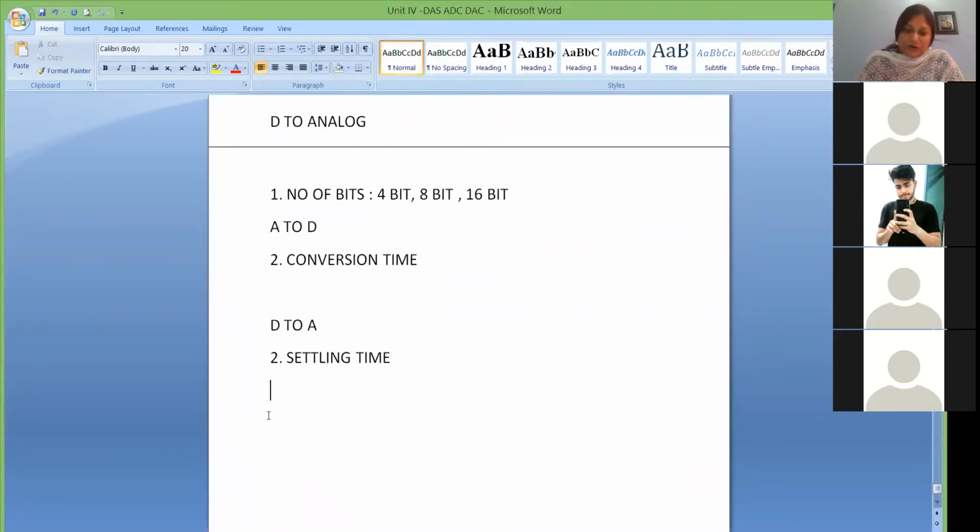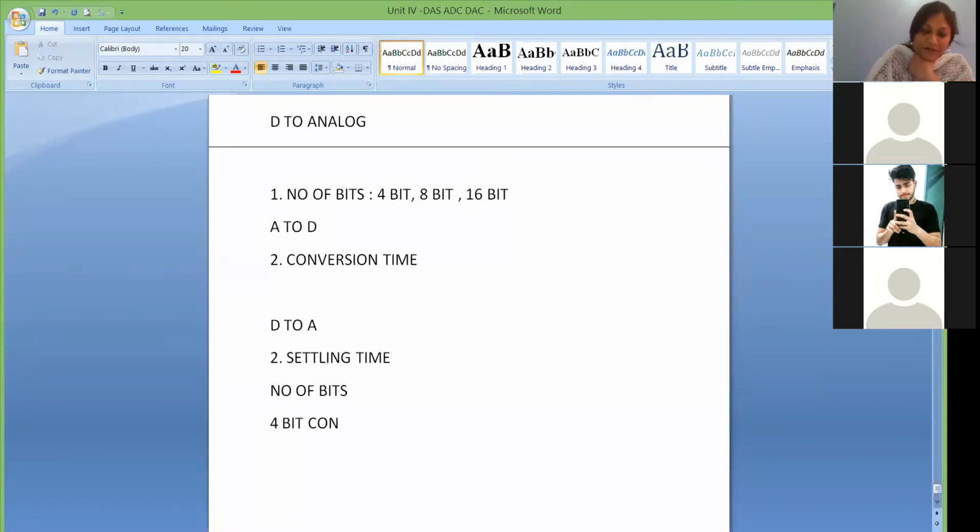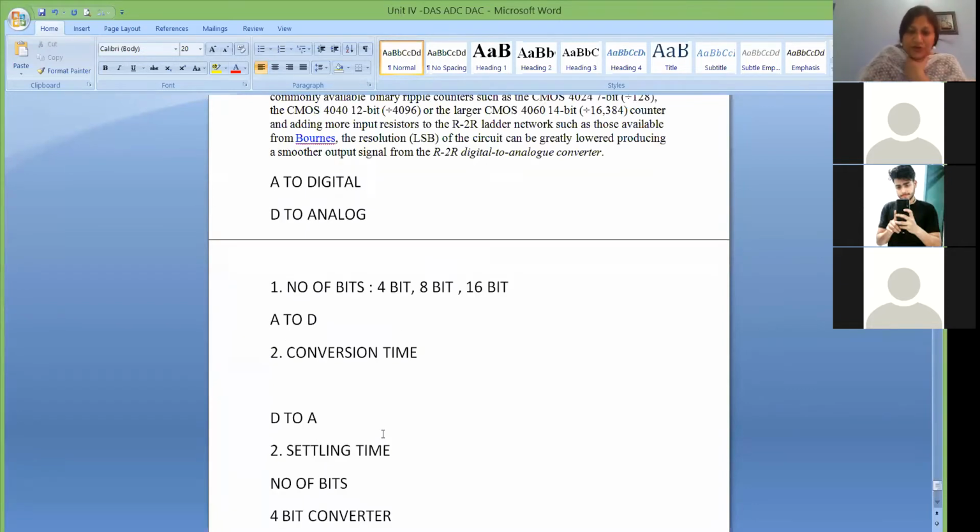Now let's talk about the number of bits. Let's say we talk about 4-bit. A 4-bit converter means, and this is a general discussion for both analog to digital and digital to analog, that you have 4 bits. Let's say your first bit may be D3, D2, D1 and D0.